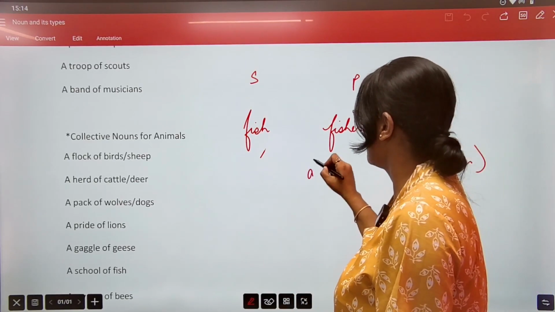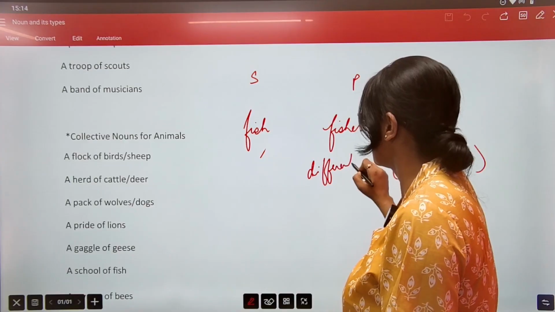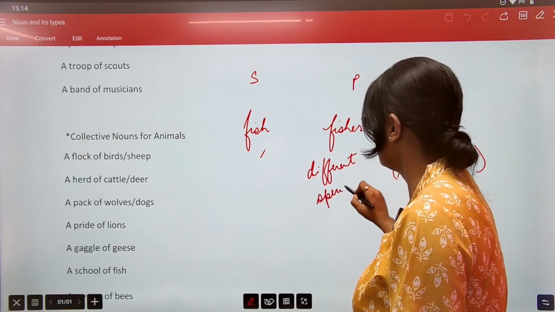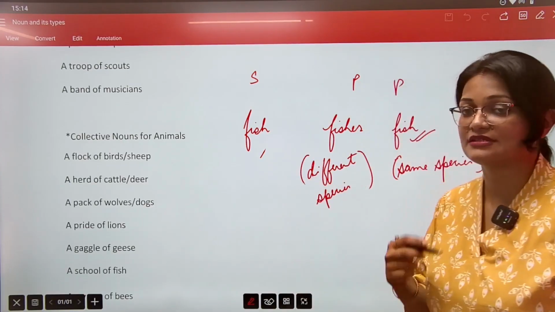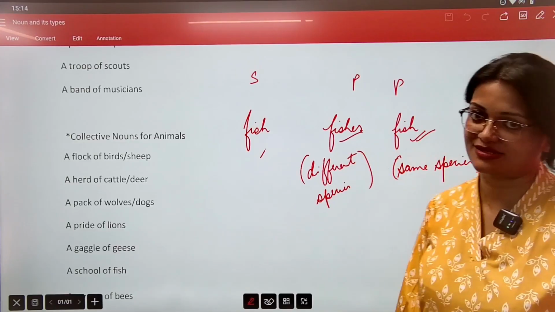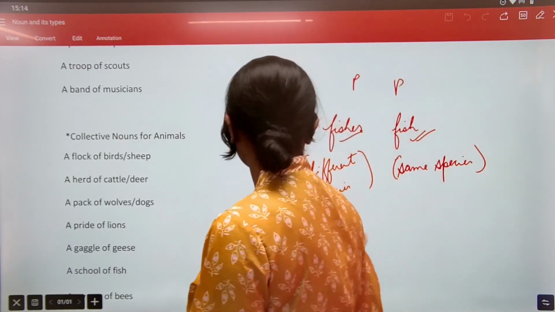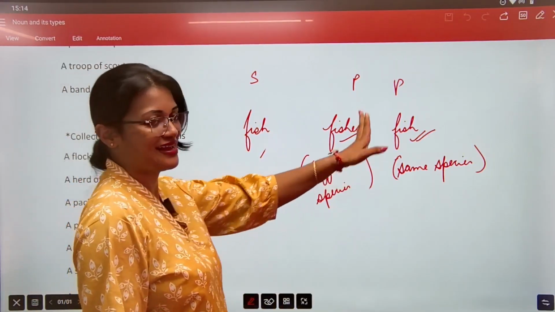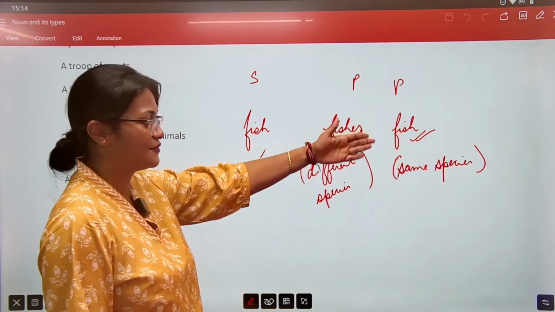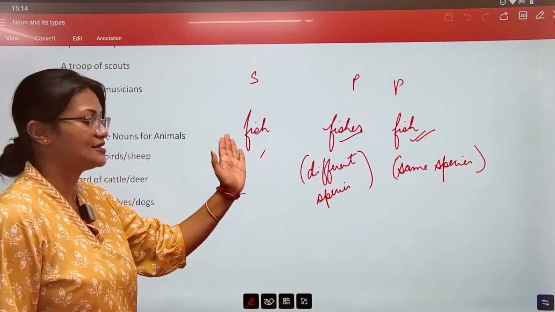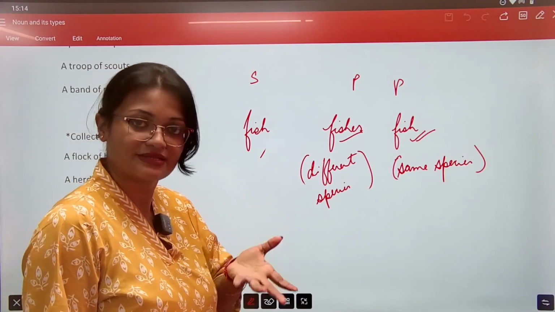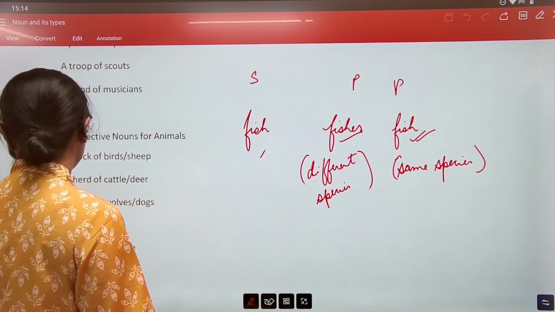And if it is of different species, then for the plural thing, we'll use fishes. Okay. Otherwise, in singular, we use fish. This is how we have to identify fish, fishes, and fish again. So these two can be plural also. Fish can be plural as well as singular, depending upon which species it belongs to.